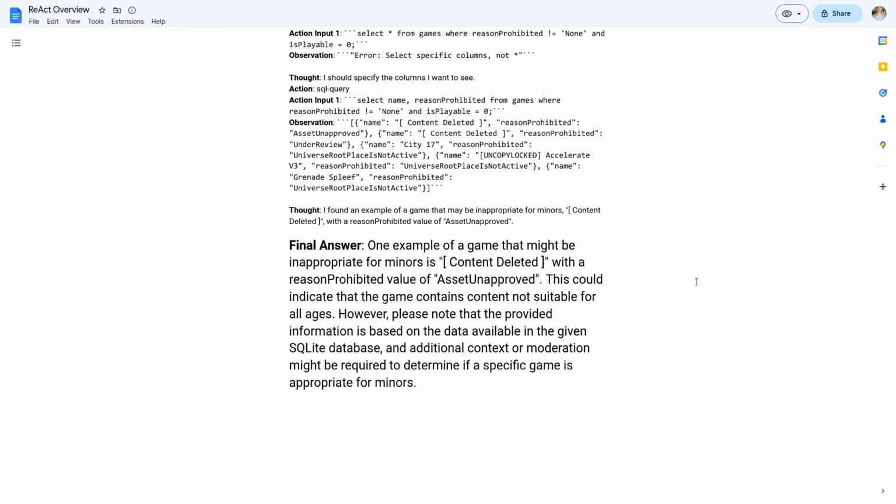You can sense the model leaning back on its safety mechanisms, right? It's not going to tell you certainly yes or no, this is inappropriate, but it did flag this record. It would be interesting to see what the content was before it was deleted, and it would also be interesting to see what other kinds of reason prohibited values exist in the data set, and what other things that had asset unapproved were like. So in my opinion, this is a hit. This is a good result. This is an example of what a model can do when it can properly go through the data.